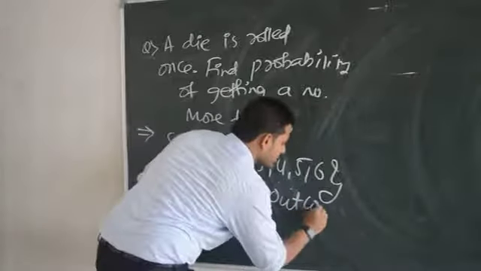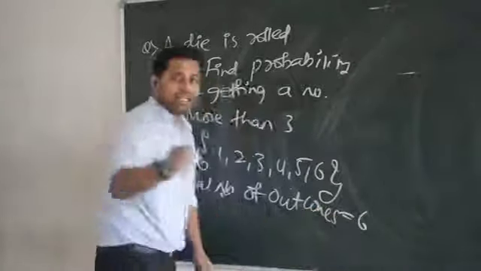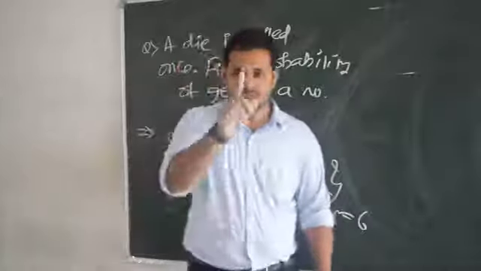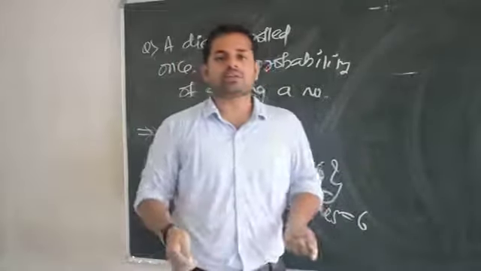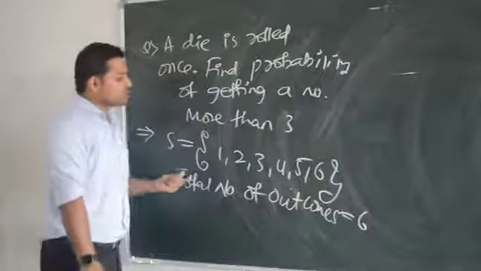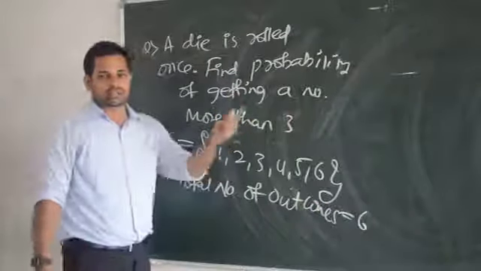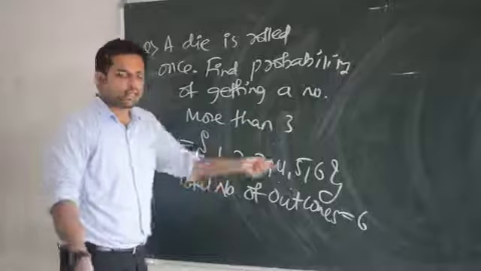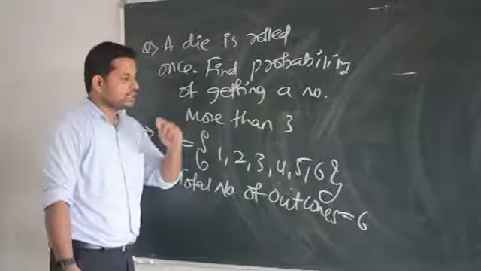How many are there? 6 are there now. When a coin is tossed once, what are the total number of outcomes? 2, head and tail. In the same way, when the die is rolled, I may get all these 6 numbers. Only one I will get, but 6 chances are there. So total number of outcomes is 6.